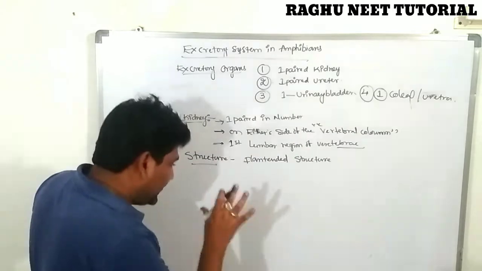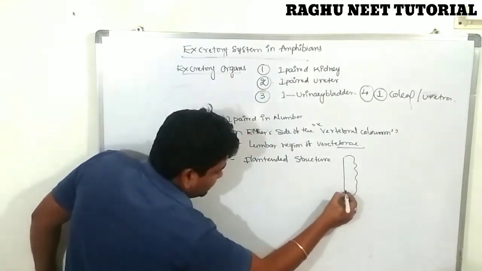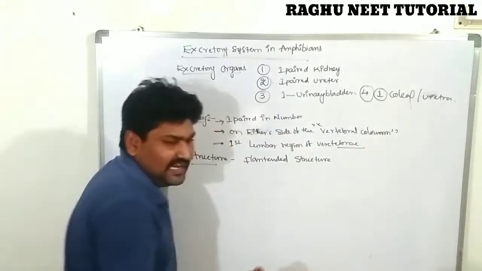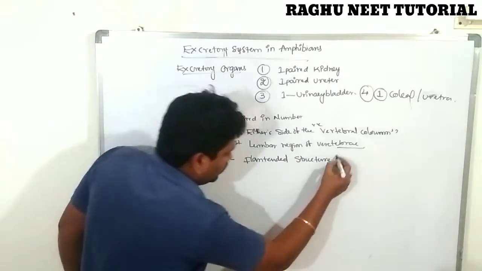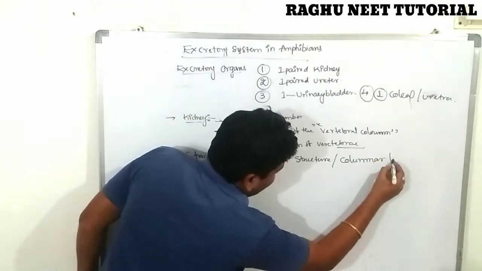Clear? Flat-ended is known as a columnar-like structure. You can write columnar also.